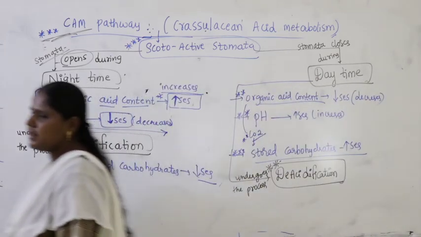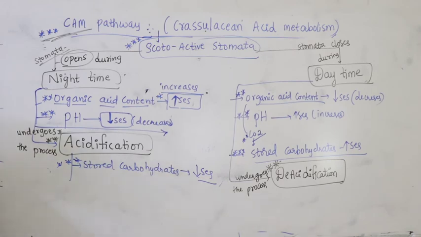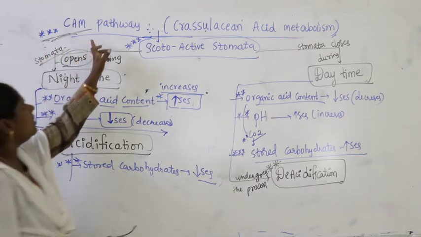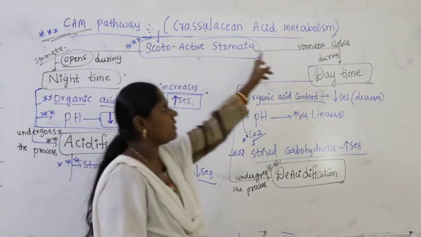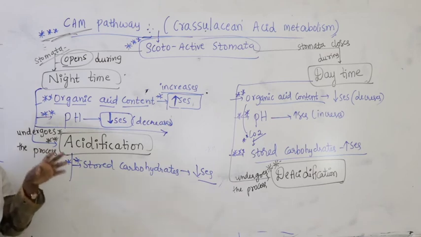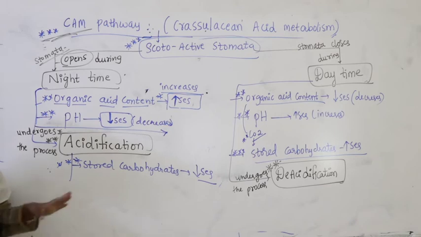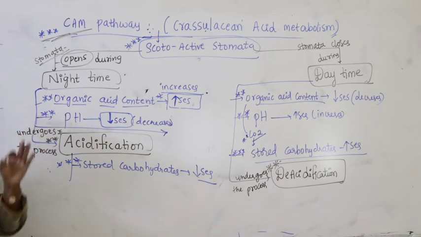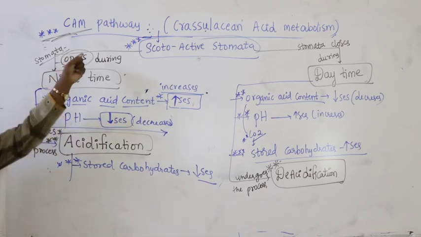Okay, now let us study about this. So here, what do we say? Here we find the CAM pathway, also called Crassulacean acid metabolism. Try to remember the list of plants, because sometimes the question will be asked indirectly about sedum, kalanchoe, bryophyllum, cactus, opuntia, and plants like orchids, portulaca, pineapple. If the example is pineapple, portulaca or orchids, you should understand that the question is speaking about the CAM pathway.